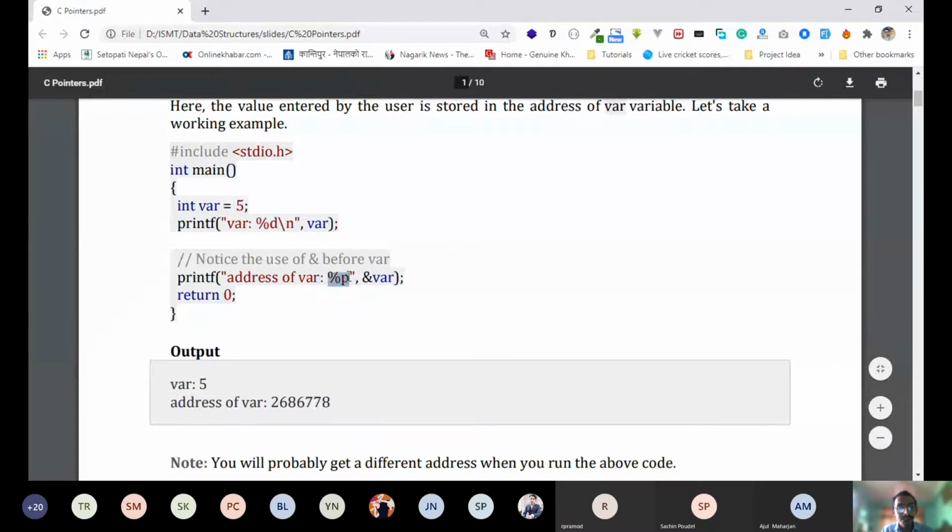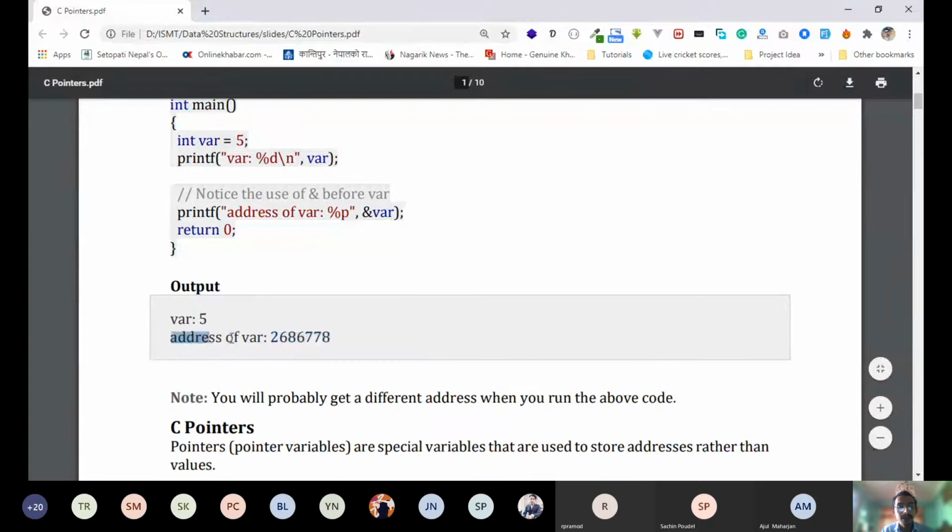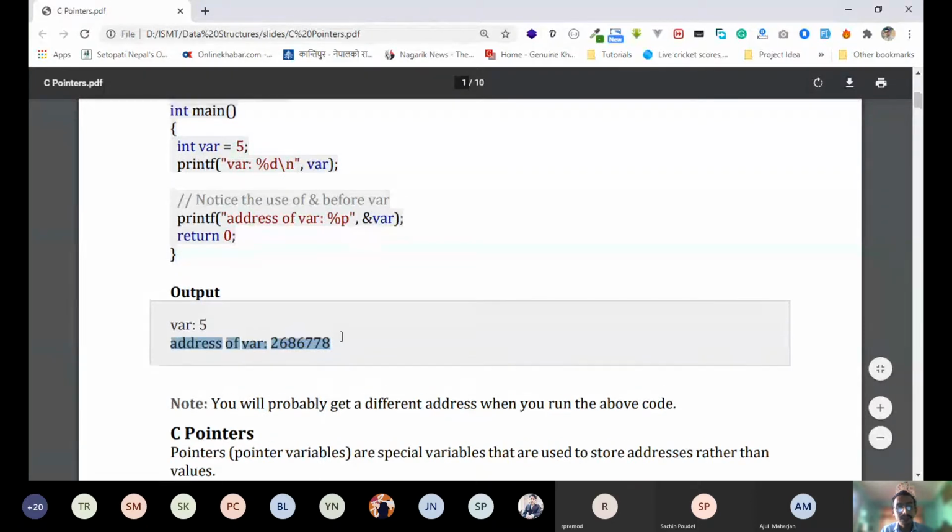So you did percentage p, and what you have printed is not var, you have printed ampersand var. This is different. This is var and this is ampersand var. That means this gives the address of this variable, where this 5 has been stored. This gives some address like this. You can see the output, it gives the address.